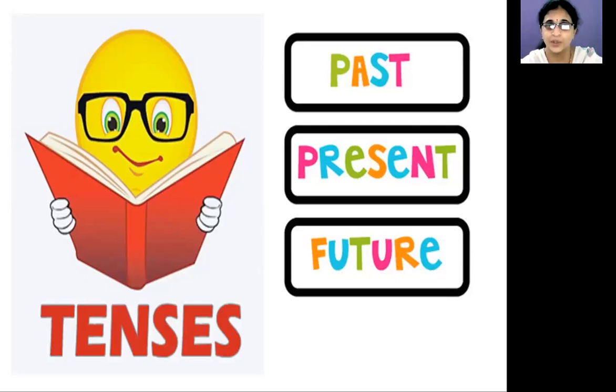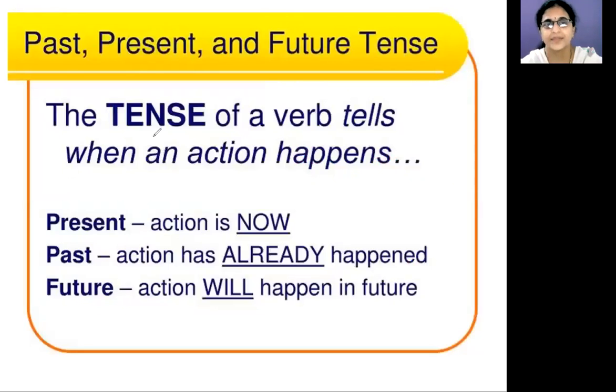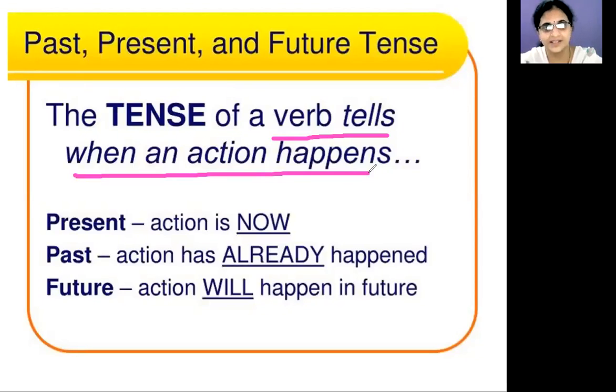But what is a tense? The tense of a verb tells when an action happens. What does tense tell us? Tense tells us when an action happened, that means the time when an action happened by someone.